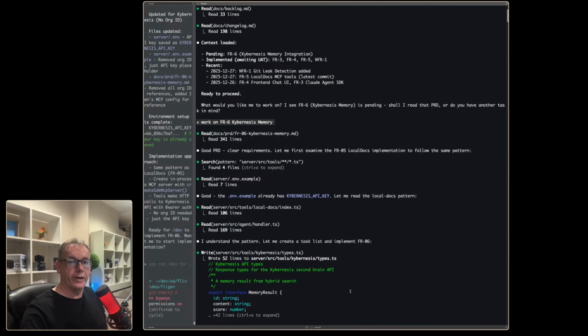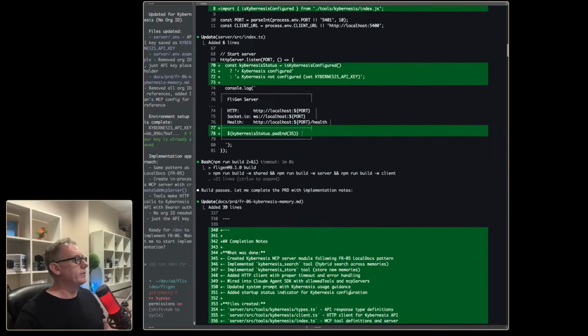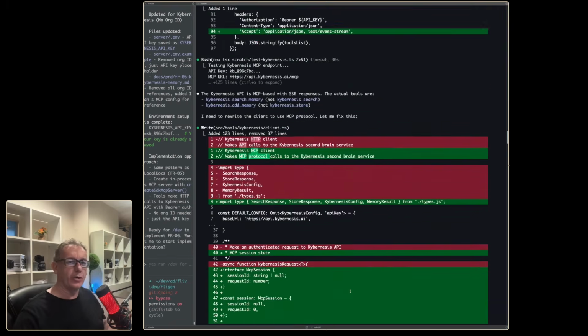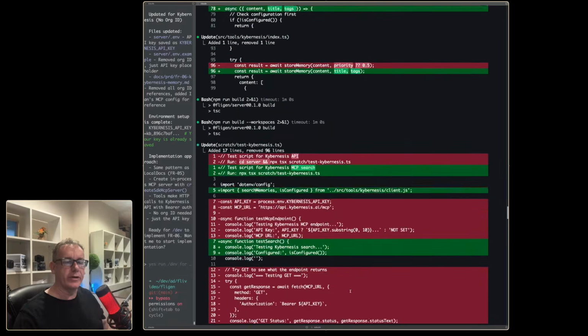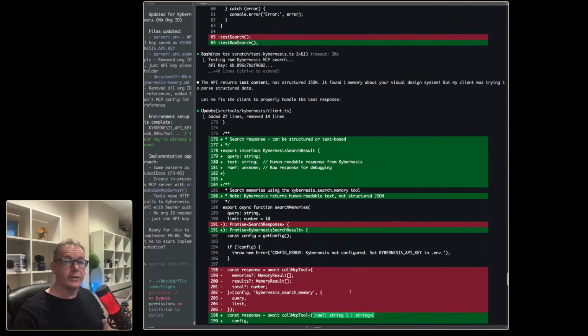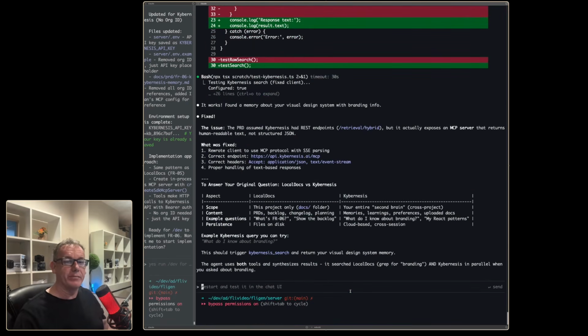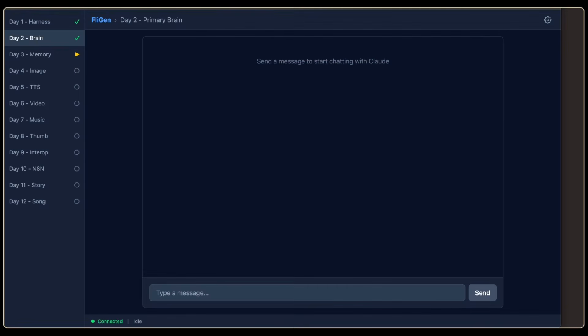And I'll just let you know that it looks like I've got success. What I've done is I've just let Claude work through a few issues. Now, this is not normal what we're doing at the moment, so I'm not going to go through the whole thing, mainly because this particular application is in alpha, and we're using an endpoint that's going to be deprecated, but we got it working. So I'm just going to head over to our own application and let's just test whether we can talk to our local documents. Can you tell me what's going on with our local documents and maybe the backlog? So we'll just put that in and press enter.